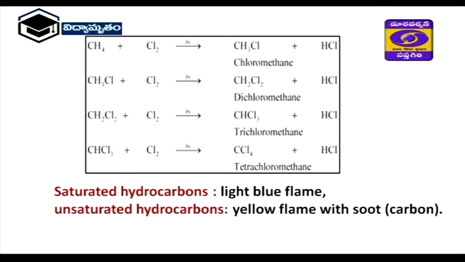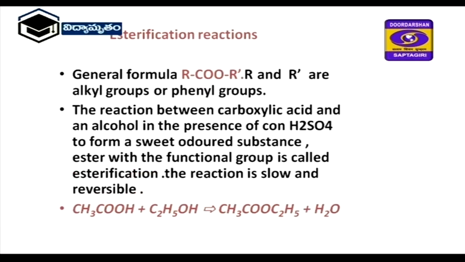Here a hydrogen atom from methane is replaced by the highly reactive chlorine, and it forms chloromethane. Again, this chloromethane reacts with chlorine and forms dichloromethane, and dichloromethane reacts with chlorine and forms trichloromethane, which is also called chloroform. Next is CHCl3 plus Cl2, and tetrachloromethane is also observed. So these are all substitution reactions followed by alkanes and alkenes.